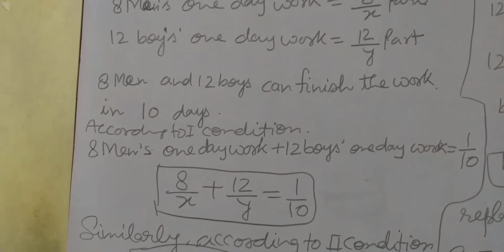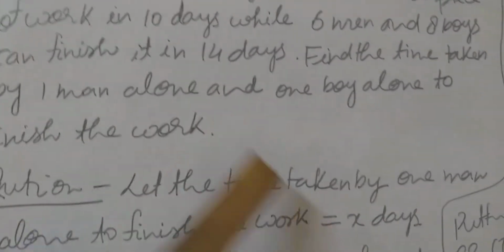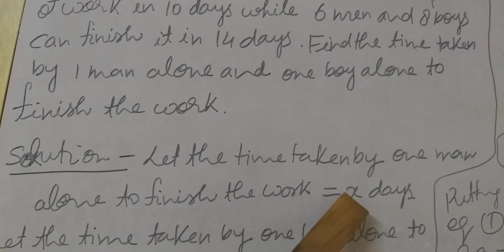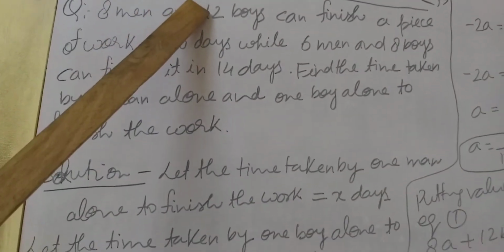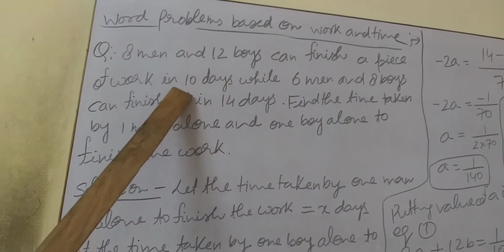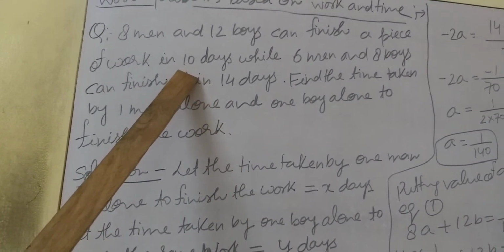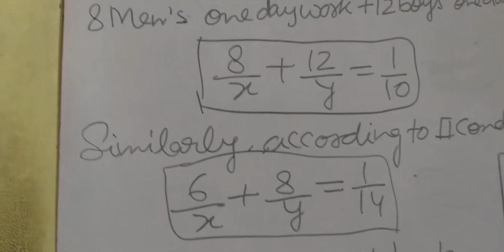Student, in easy language you have to remember: number of men upon x, number of boys upon y equals the reciprocal of the number of days given to us. Number of days given is 10, so its reciprocal is 1 upon 10. So men upon x plus boys upon y equals 1 upon 10.